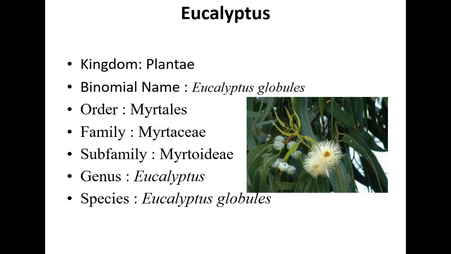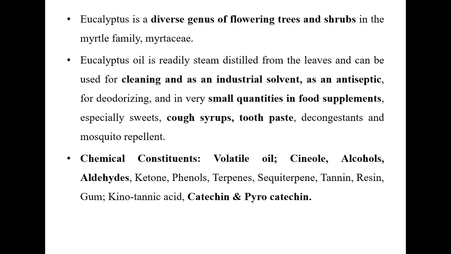Next we can discuss eucalyptus. As you are aware, nowadays in the COVID period, most of our families are using eucalyptus oil based baths as well as taking steam baths. Eucalyptus belongs to the kingdom Plantae. Binomial name is Eucalyptus globulus. Order is Myrtales. Family is Myrtaceae. Genus Eucalyptus and species Eucalyptus globulus. The eucalyptus plant is a diverse genus of flowering trees and shrubs.